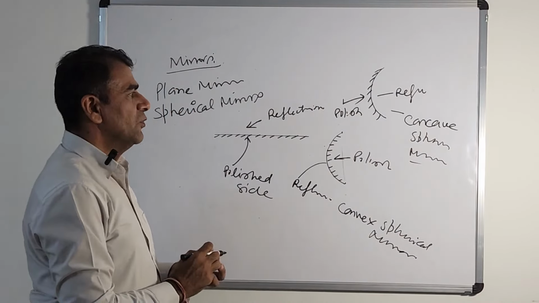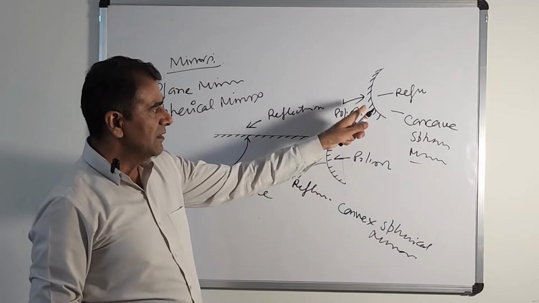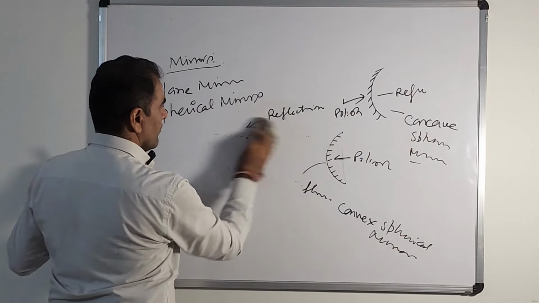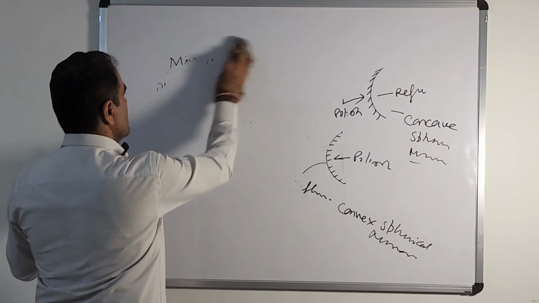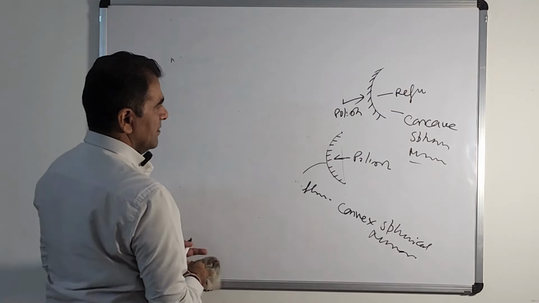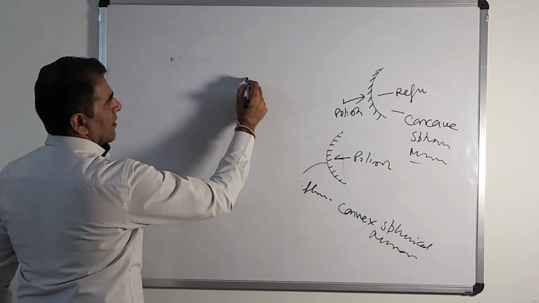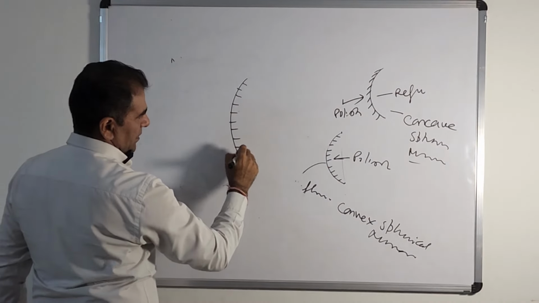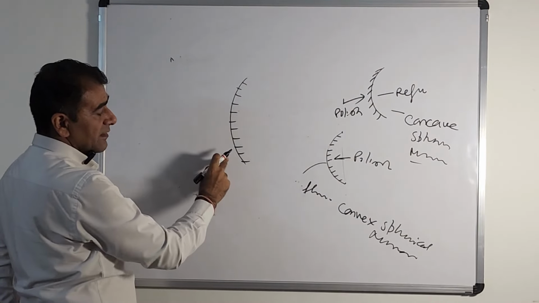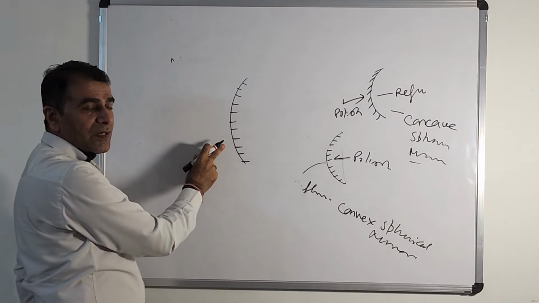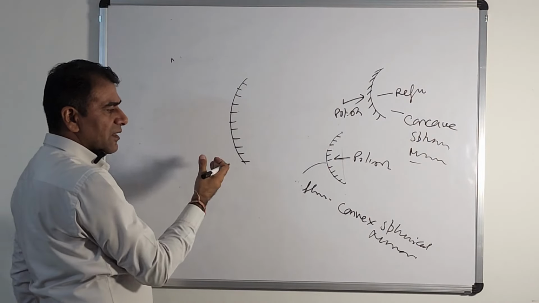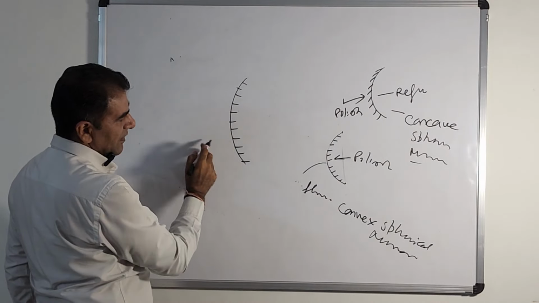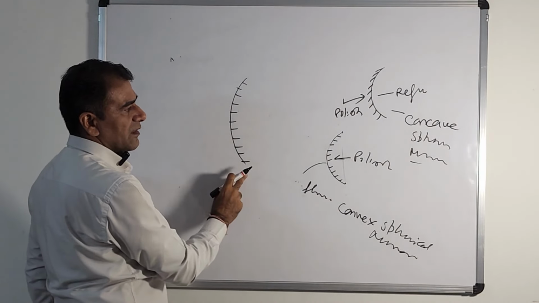Now there are a few terms associated with this mirror, whatever you take. The name is actually based on the side which is reflecting. The reflecting side is convex, that is why it is called a convex spherical mirror.